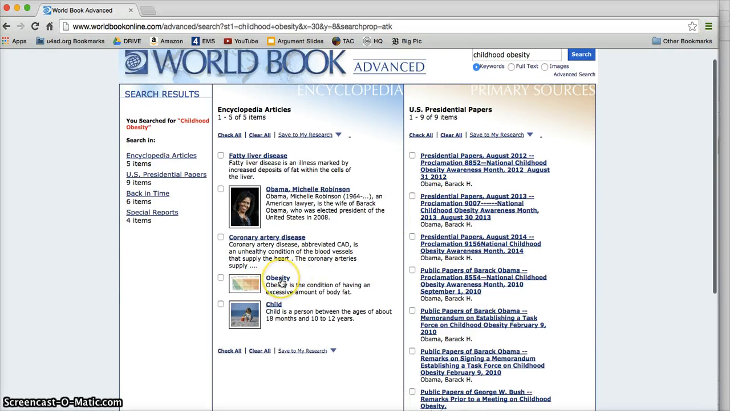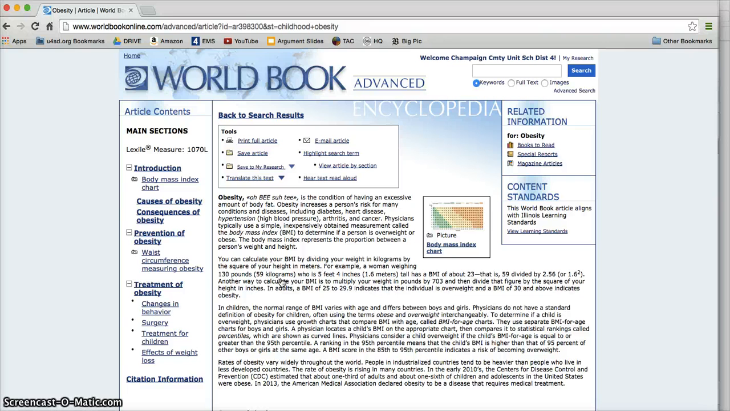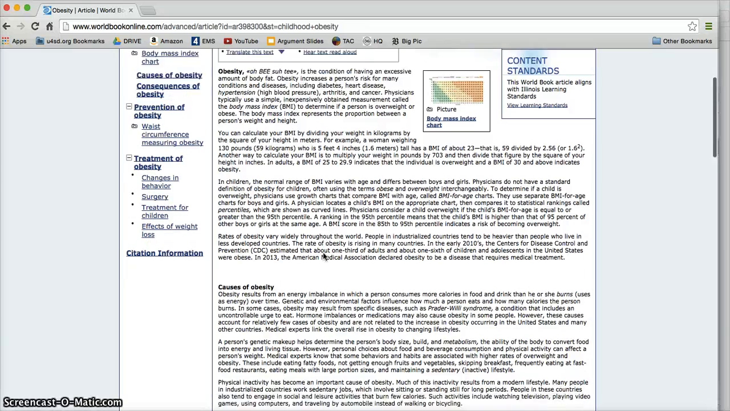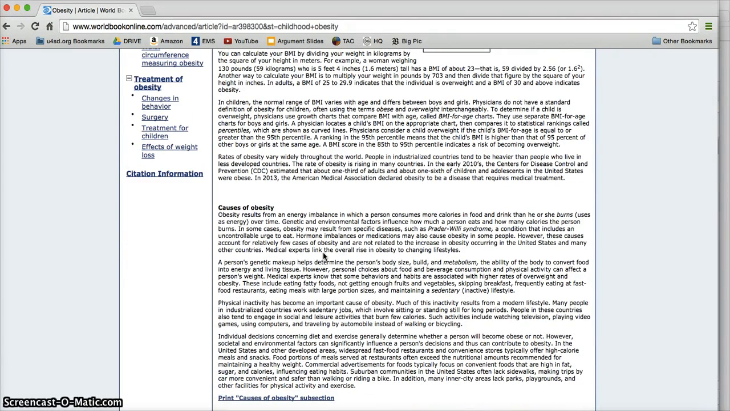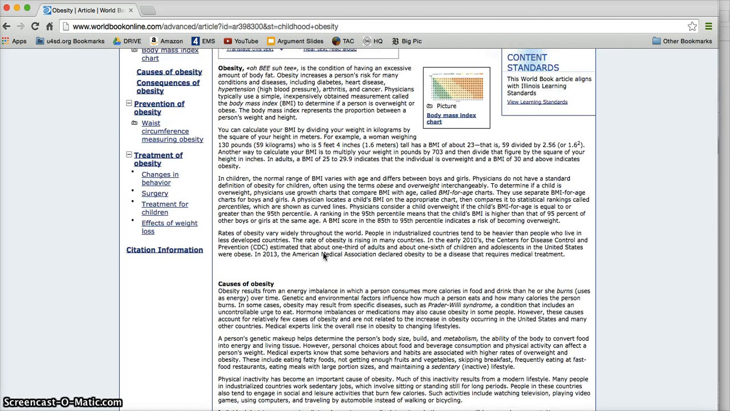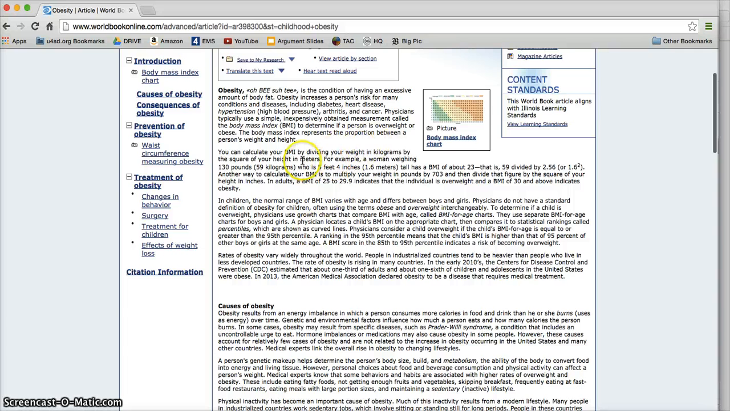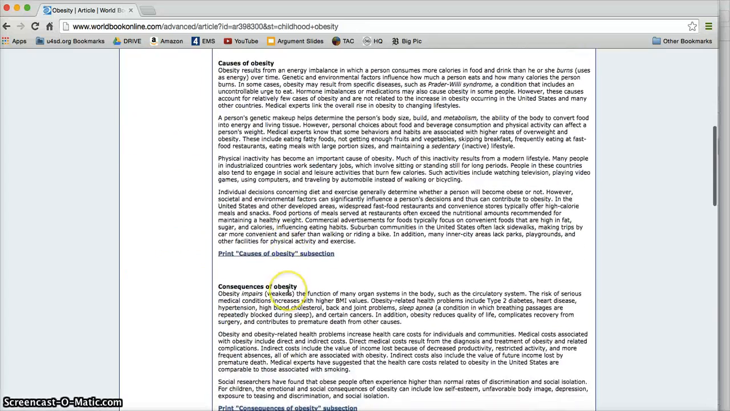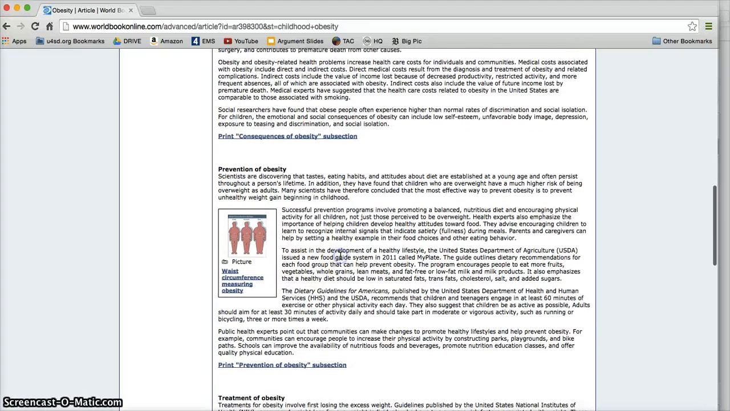So I notice here that it says obesity, so I'm going to click on obesity, and here is its main page, and notice there's a ton of different information on obesity in general. It's my job to read through all of this and take specific notes on what I want to collect and use as evidence for my research. I'm noticing here, you can calculate the BMI by dividing your weight in kilograms by height squared. So I'm learning a little bit about body mass index and a lot of different stuff. Causes of obesity, consequences of obesity, prevention of obesity. If maybe I'm thinking about different solutions, this is something that I'm interested in.